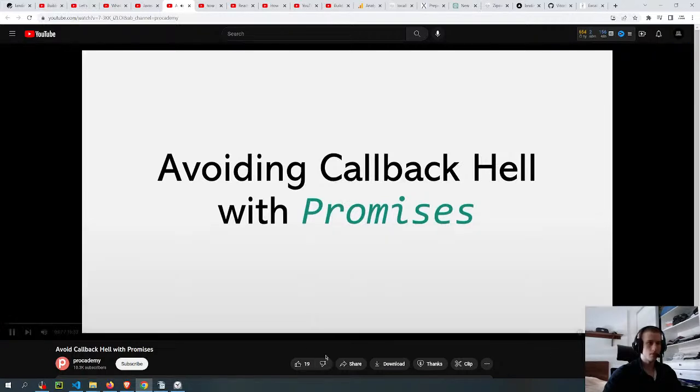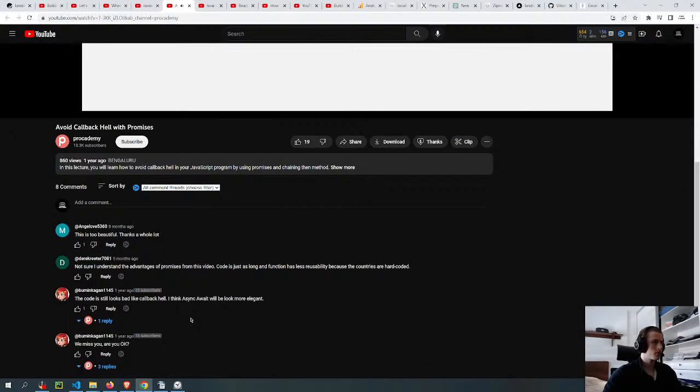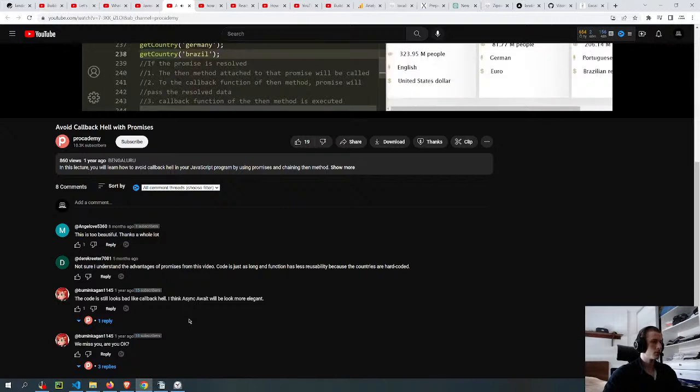Advantages. And we should always avoid callback hell in our JavaScript program. And there, I have mentioned that we can avoid callback hell by using promises. And that's exactly what we are going to learn in this lecture. So in the last lecture, we made an AJAX request using Fetch API to get information related to different countries like USA, Germany, and Brazil.